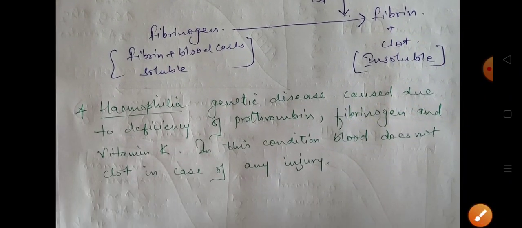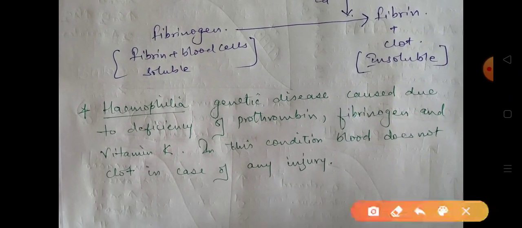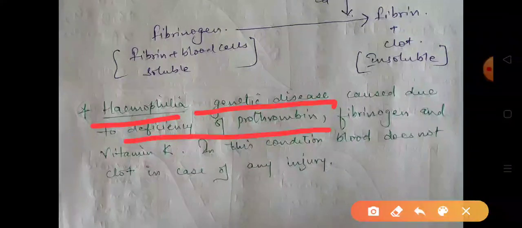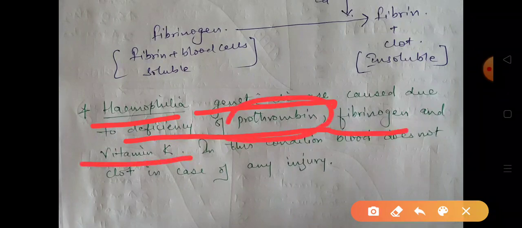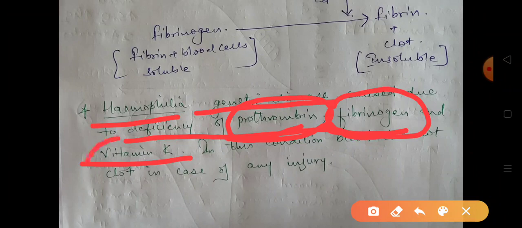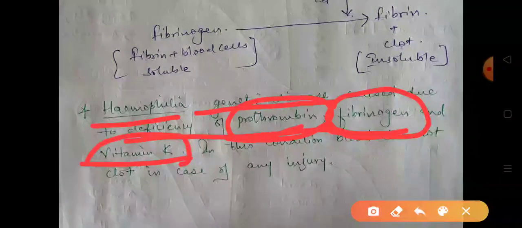One more thing is the hemophilia disease. Hemophilia is a genetic disease because it is transferred from parent to the next generation. It is caused due to the deficiency of prothrombin, fibrinogen and vitamin K. When prothrombin is not there, it will not be converted into thrombin. If fibrinogen is not there, then clotting will also not be there, and vitamin K is essential for all this clotting process.